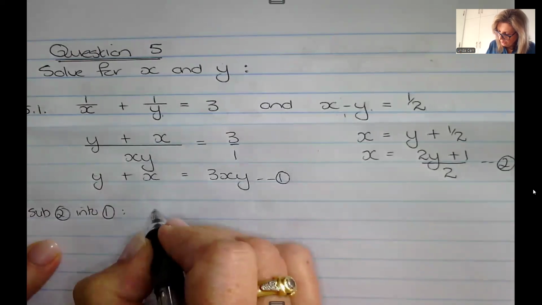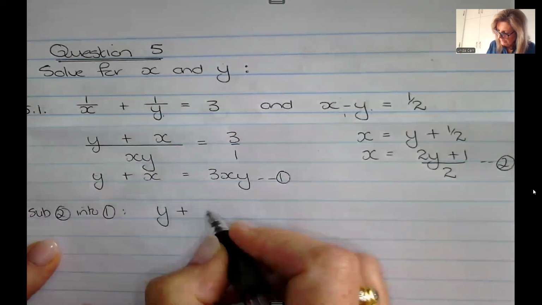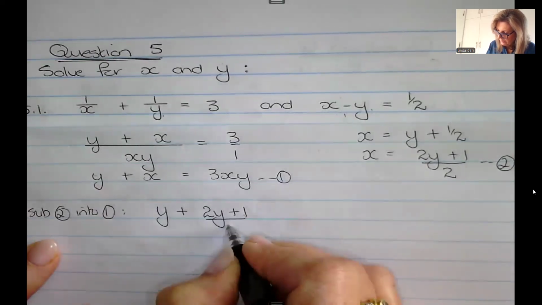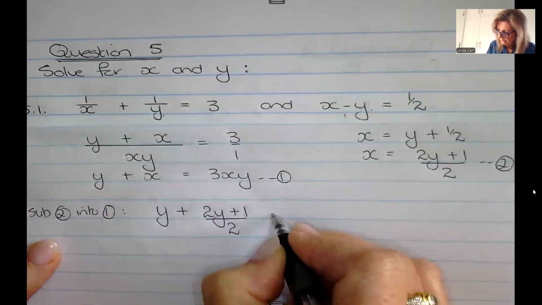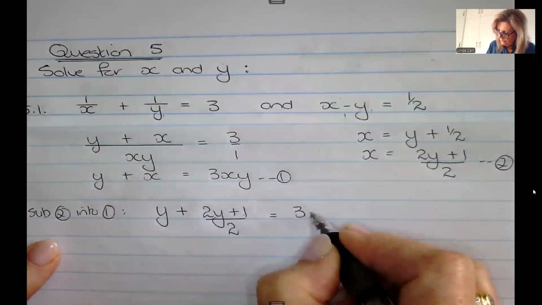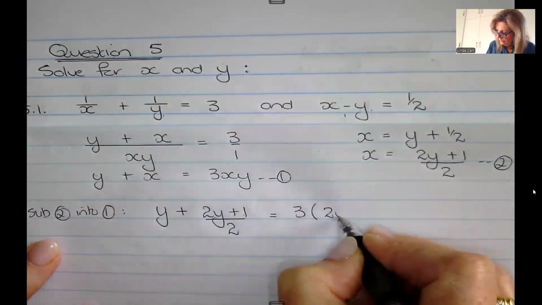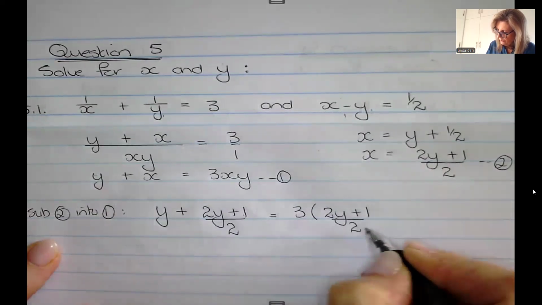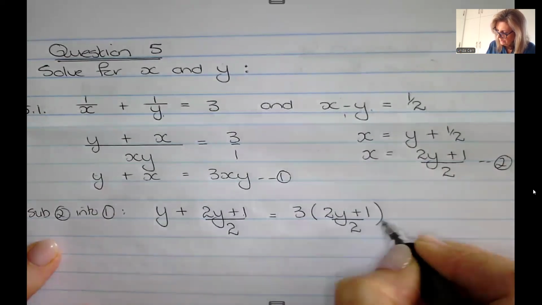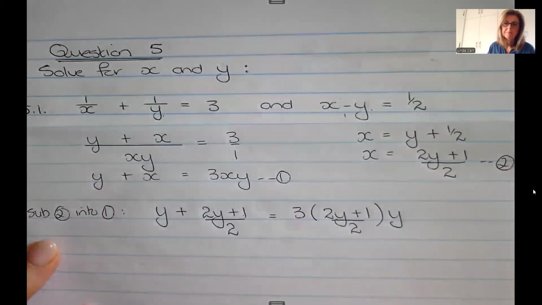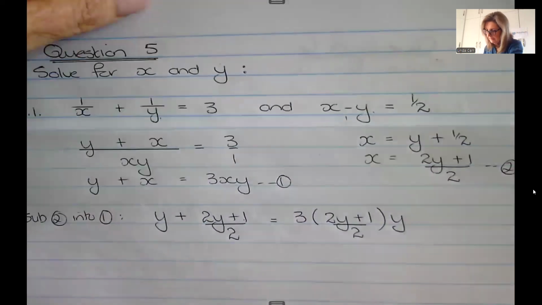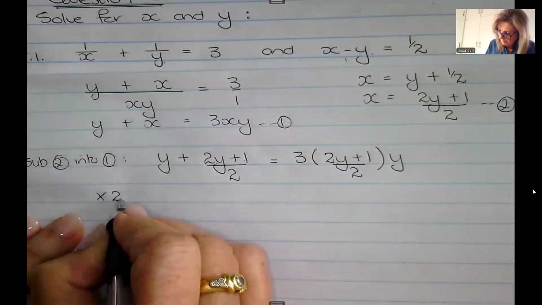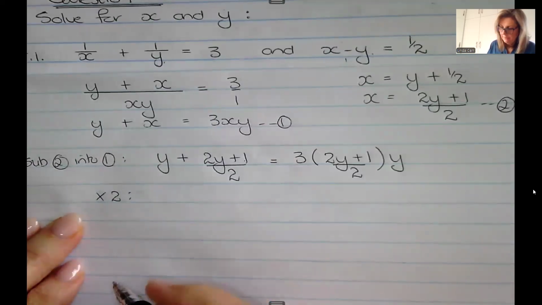And now I've got y plus (2y plus 1) over 2 is equal to 3 times (2y plus 1) over 2, times y. I don't like those 2s in the denominator, so I'm going to multiply everything by 2.